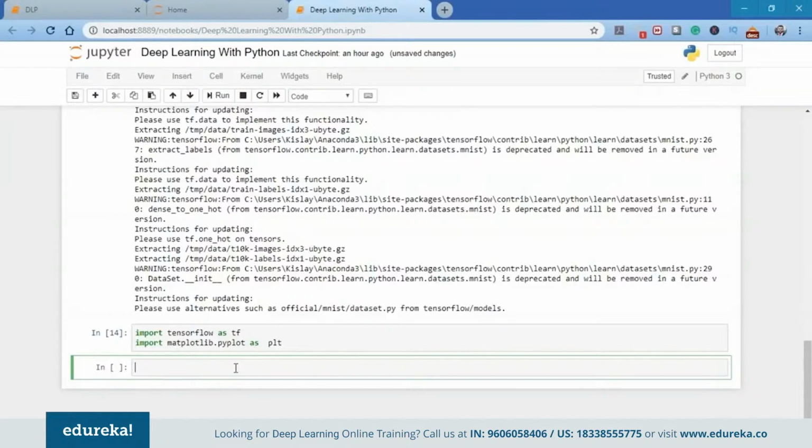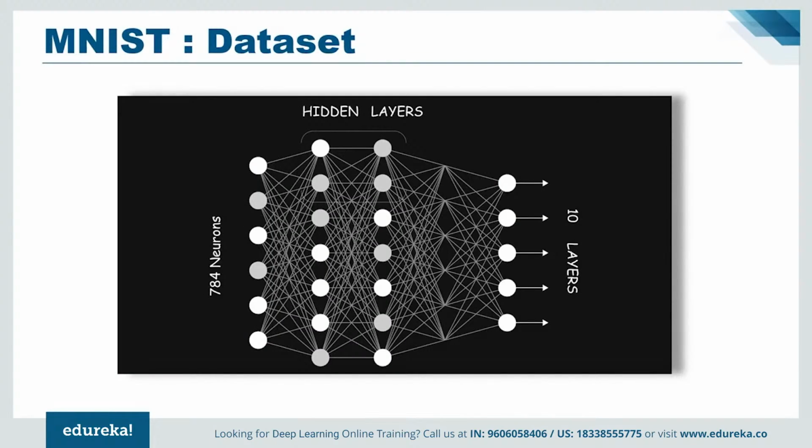Next, I'm going to initialize the network parameters. In the image earlier, we saw that we had two hidden layers, one input layer, and one output layer. I'm going to create two hidden layers which have 256 perceptrons. This number is arbitrary. You can use any number of perceptrons in a single layer. It depends on you. For the input layer, I'm going to use 784 inputs because the image shape is 28 into 28, and that equals 784 pixels. And the output layer will be 10, because as you know, the MNIST total classes are 0 to 9, which are 10 digits.